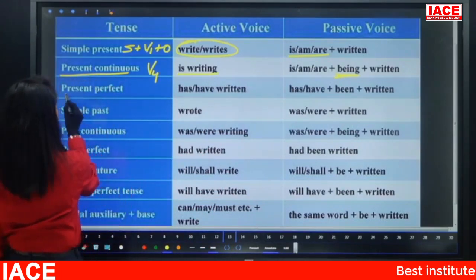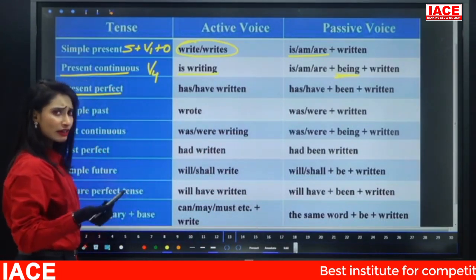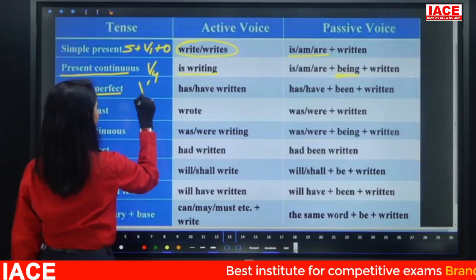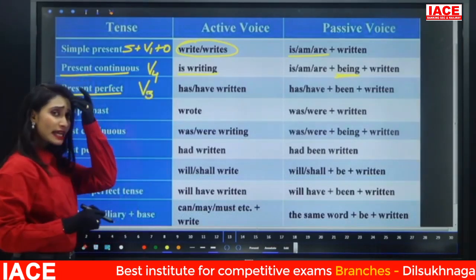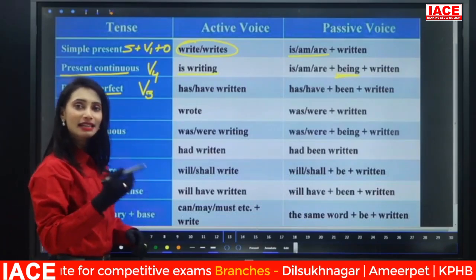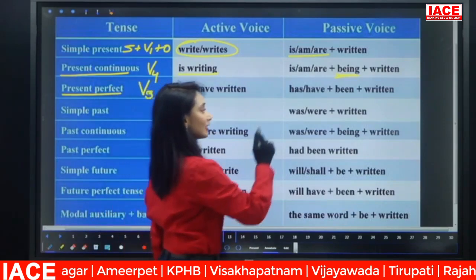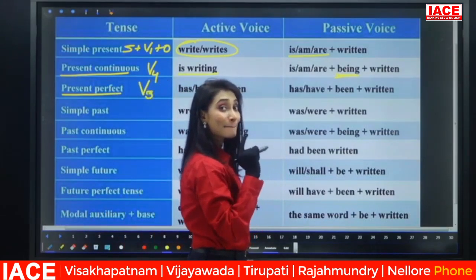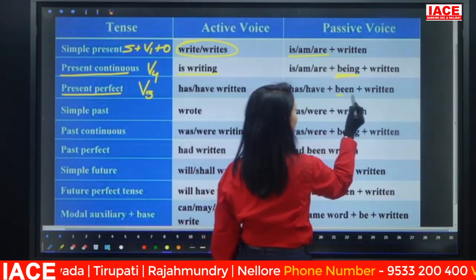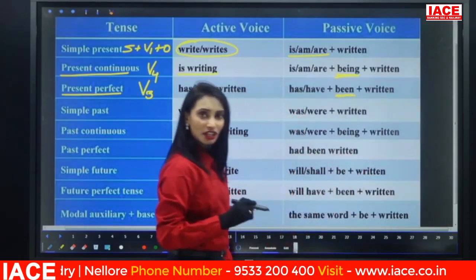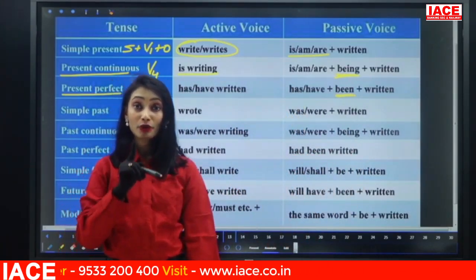Now, if the sentence is in present perfect. Perfect tense means what should be the verb? V3, with has or have plus V3. That is has or have plus written. Then the V form is been. So has or have plus been plus V3, written. So that's it for present tense.